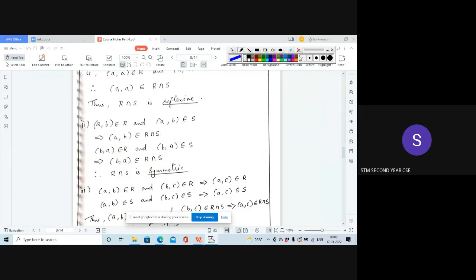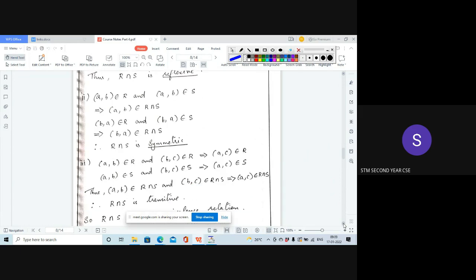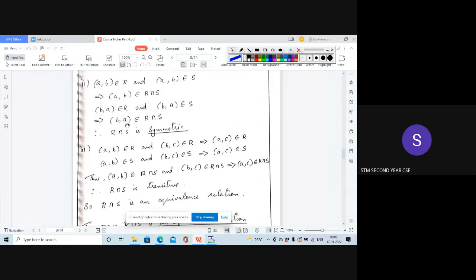Then the third property is we have to prove that it is transitive. R and S are equivalence relations, so they satisfy the transitive property.